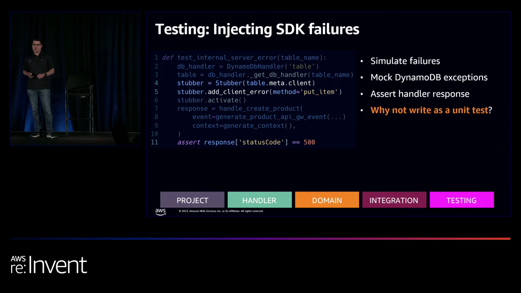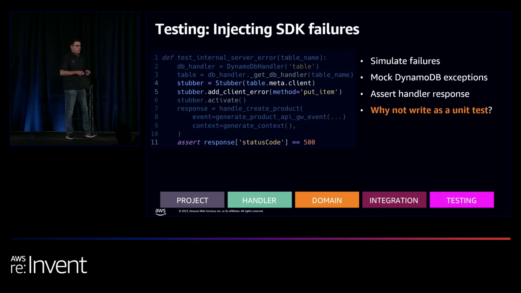Now, you might ask yourself, well, you're not using any cloud resources in this case, so why did you write it as an integration test? Why not a unit test? And to be honest, you do have some point here. But from my experience, as the service becomes more complicated, you have more and more cloud resources that you interact with.